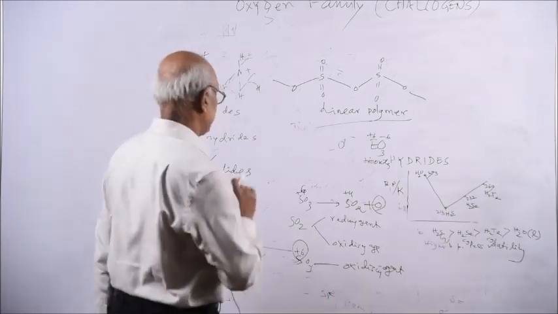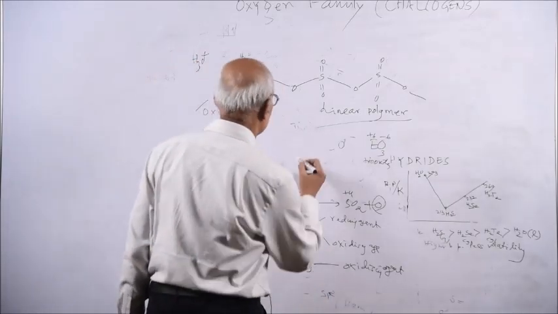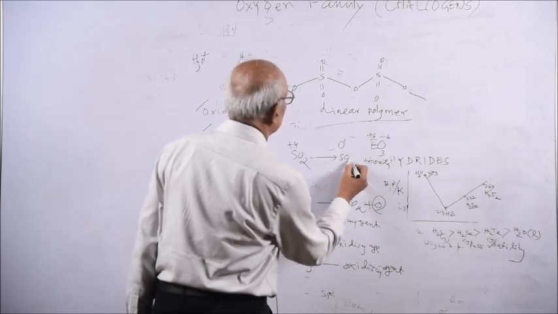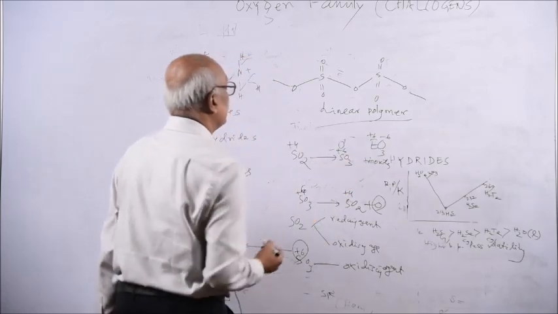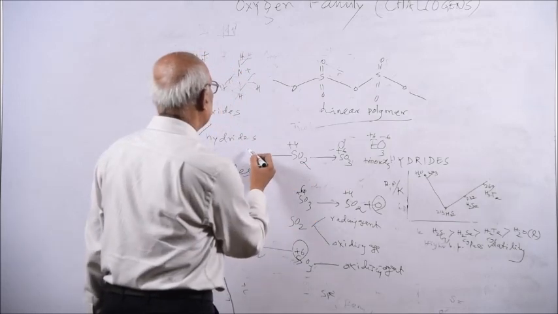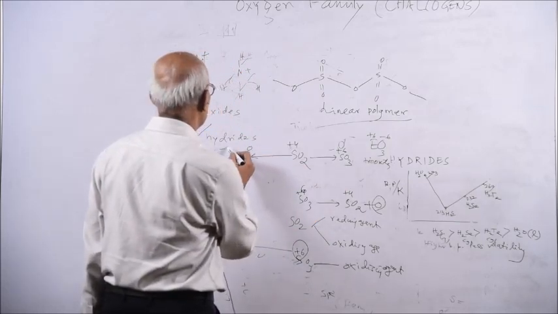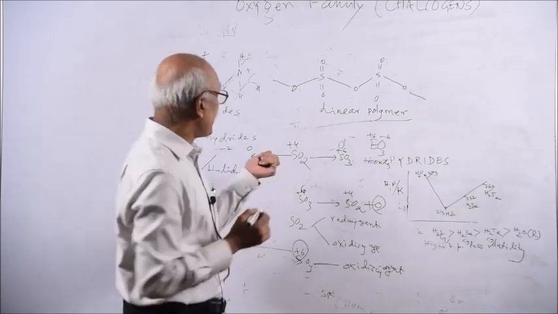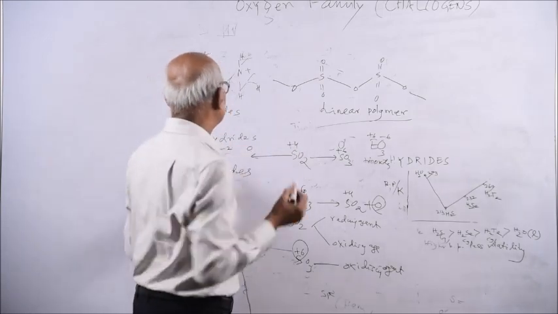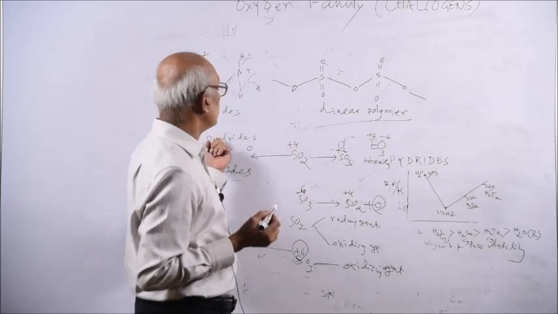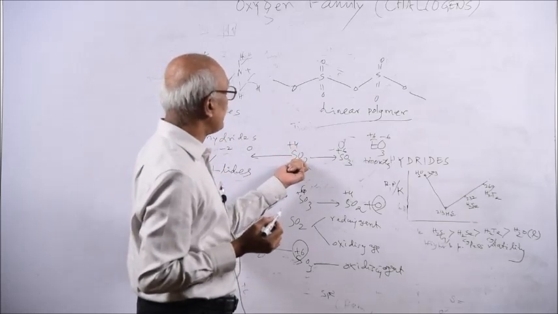But sulfur dioxide, you see, plus 4, it can increase and it can decrease. It can decrease to 0, even to minus 2. So for sulfur dioxide, there is a decrease in oxidation number, that means reduction. So it can undergo reduction. So here sulfur dioxide is an oxidizing agent.